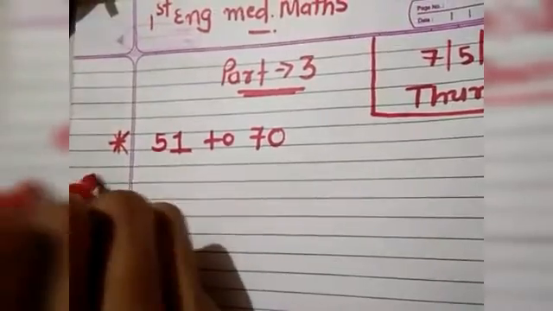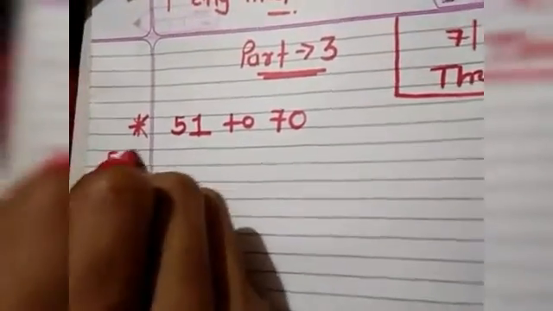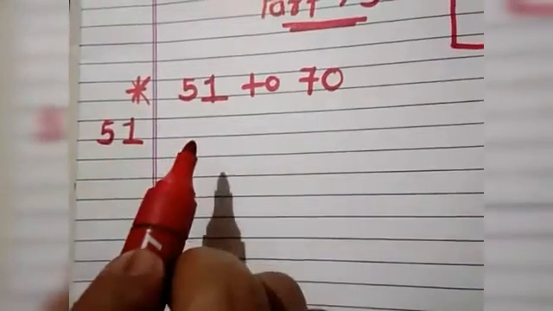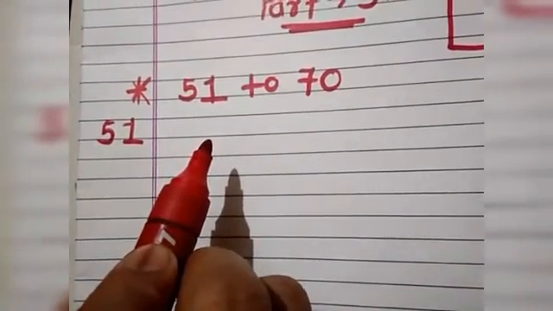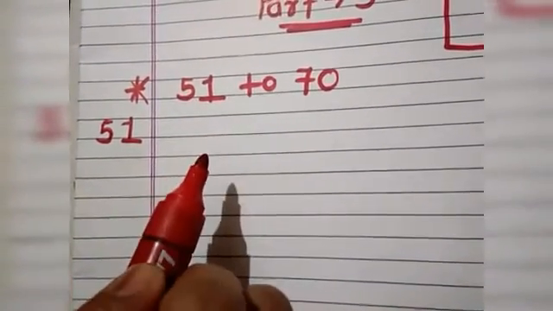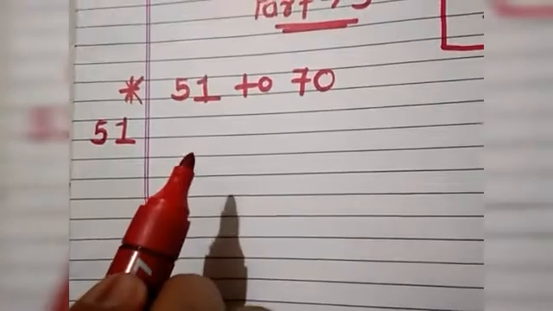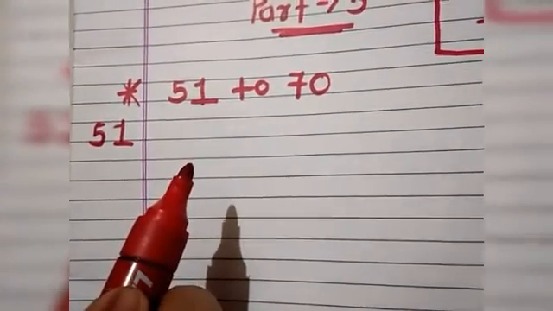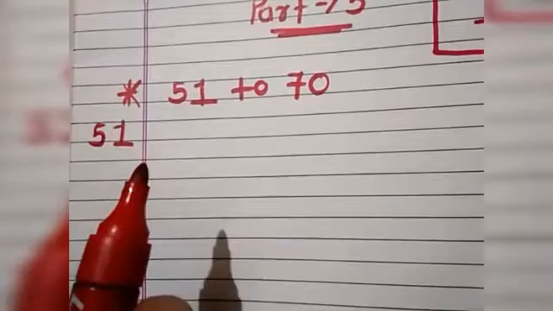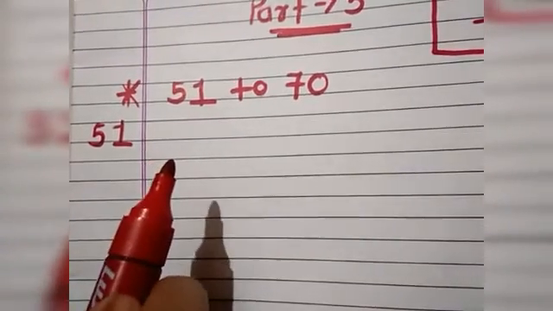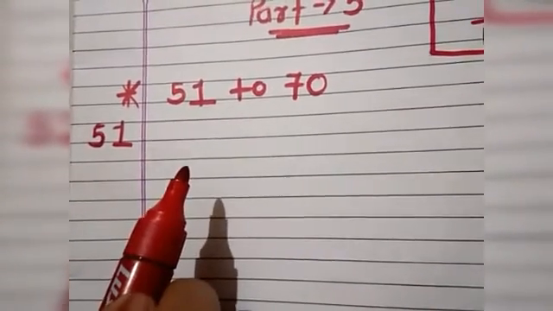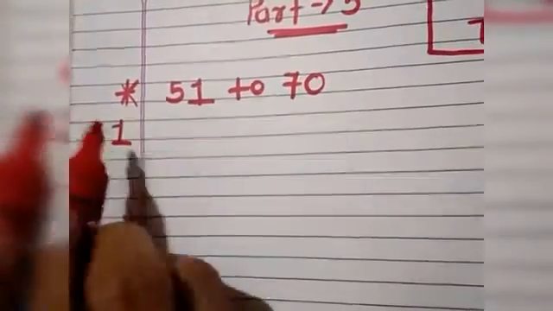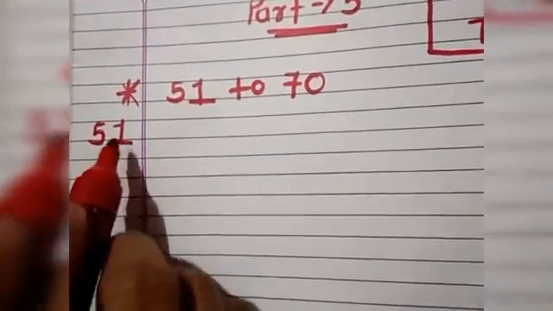Let us start. 51. In part 2, we have already studied the spelling of 50. What is the spelling of 50? F-I-F-T-Y, 50. And I gave you one idea. Suppose here 51 is there.